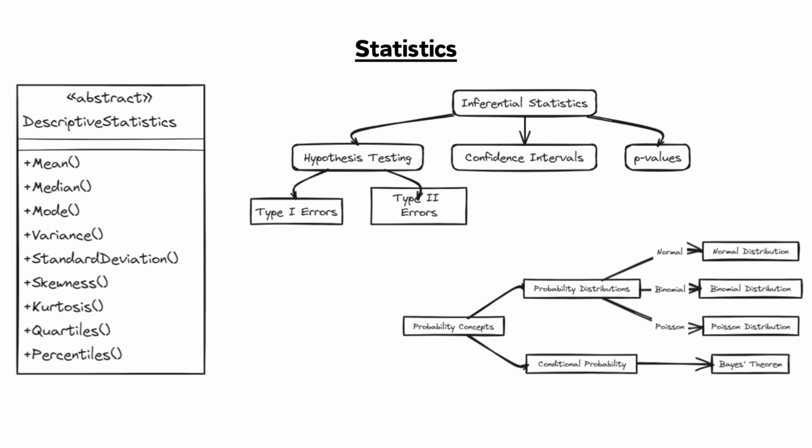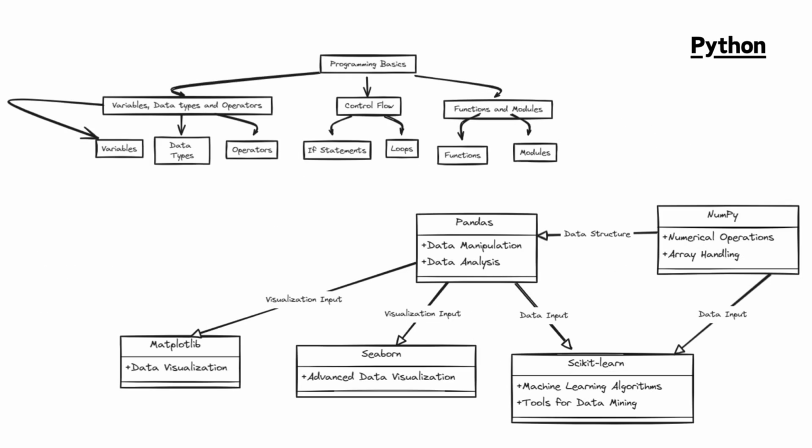Now if we talk about the second thing, which is Python. So what do we need to learn under Python? Under Python, which is required for the programming section of data science, you need to learn variables, data types, and operators, of course, and statements like control flow, which is also called if statements, loops, which is the repetition, and then also functions and modules.